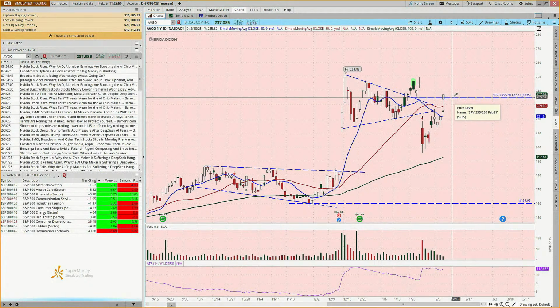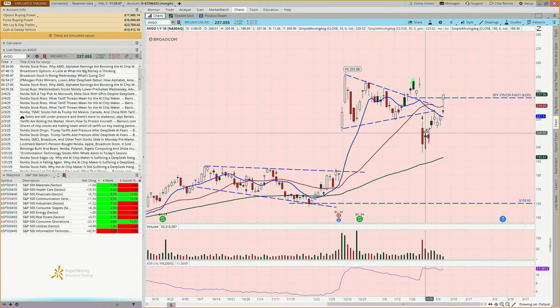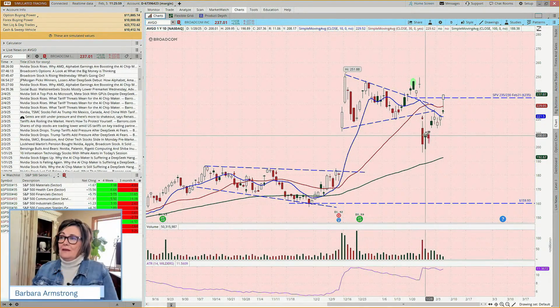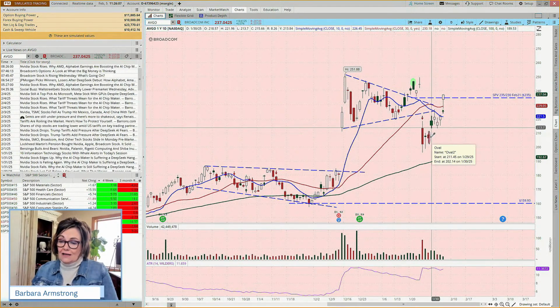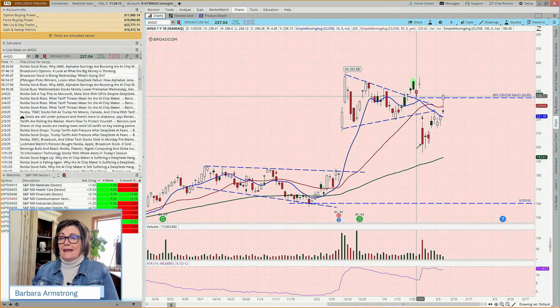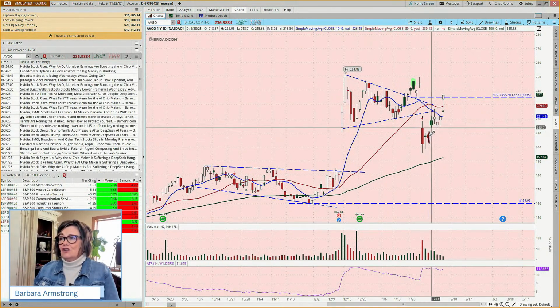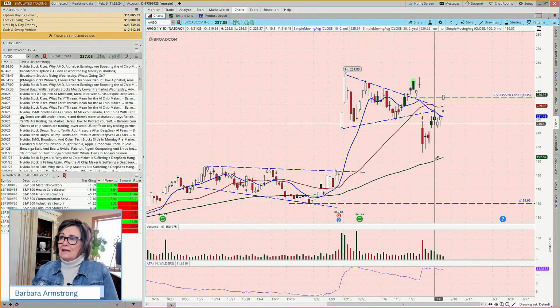So in paper money, it won't get assigned, but in a live account, there is a risk of assignment. And then we had what looked like might be a Harami pattern, which is a bullish sign. And then we had a bearish engulfing. So we decided to lock in the loss. The conversation around it was that in a live account, being so deeply in the money, your risk of assignment might be higher. And so we chose to exit that position.